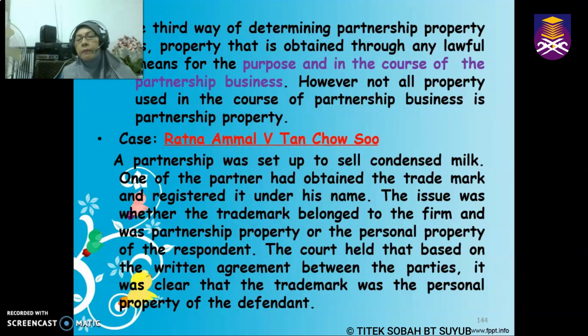In the case of Ratna Amal, which we have gone through earlier, this case is with regards to a syndicate which sold condensed milk. The court says this is a partnership. However, they have a trademark, ada jenama, which is registered under the name of one of the partners. Now the issue is whether this trademark is partnership property or not. The court held, based on the written agreement, that this trademark does not belong to the partnership and is actually the personal property of the defendant, because it is stated so inside the agreement.